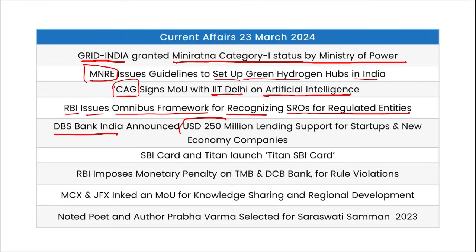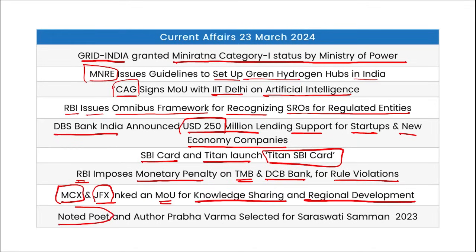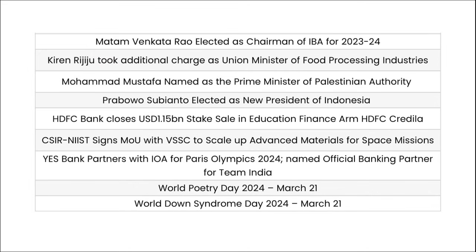DBS Bank India announced $250 million lending support for startups and new economy companies. SBI Card and Titan launched together Titan SBI Card. RBI imposed monetary penalty on TMB and DCB Bank for rule violation. MCX and GFX inked an MOU for knowledge sharing and regional development. Noted poet and author Pranab Verma selected for Saraswati Samman 2023. Matam Venkata Rao elected as chairman of IBA for 23-24.